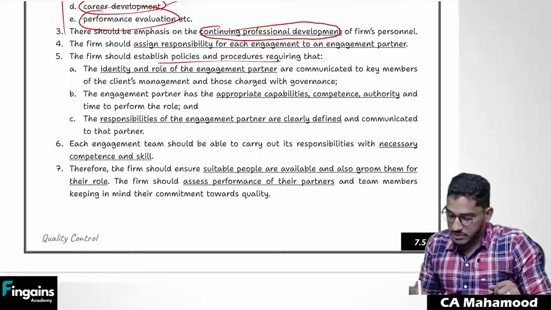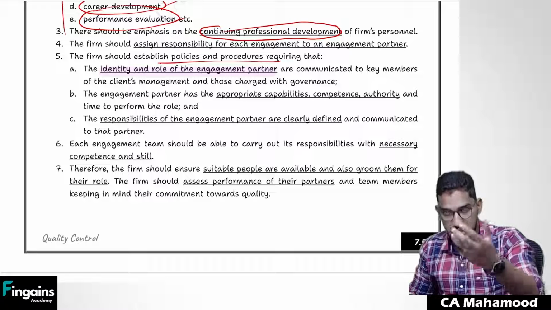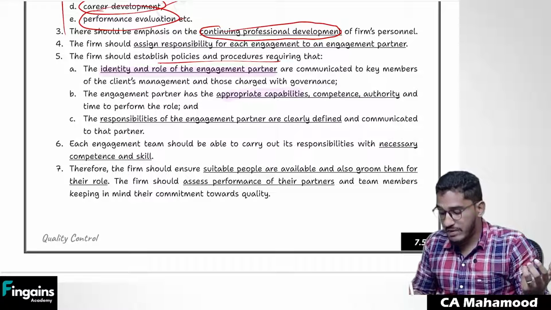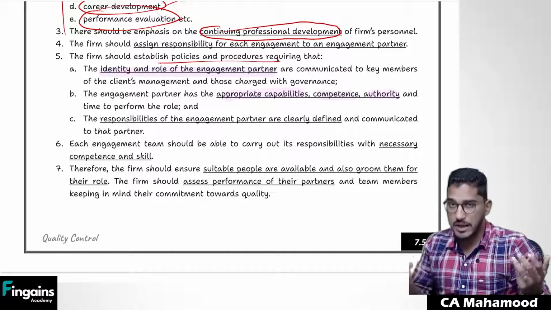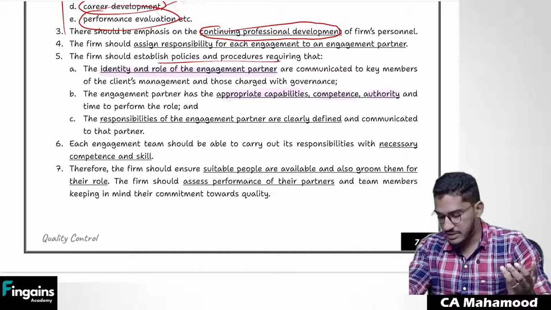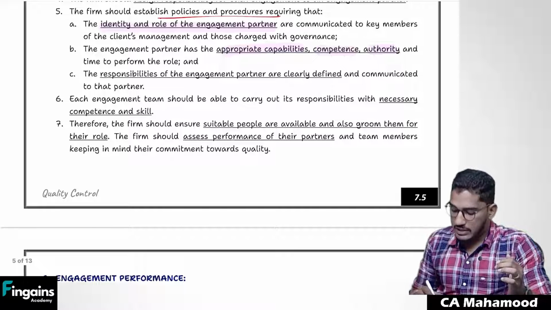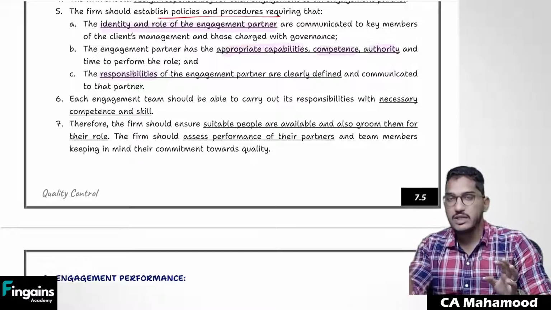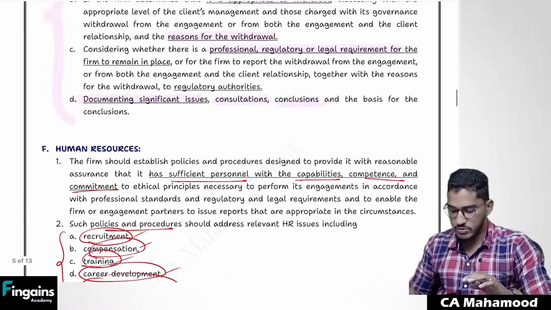And there should be some policies and procedures where the role of the engagement partner should be communicated with the client, and communicated with the engagement team. And the engagement partner also should have appropriate capabilities, competence, and authority. The partner to whom the work is assigned, that person we call the engagement partner. We should make sure that person has proper capabilities, competence, and authority, and all the responsibilities are clearly defined in the firm. What is whose responsibility, that has to be clearly defined. Clear everybody?